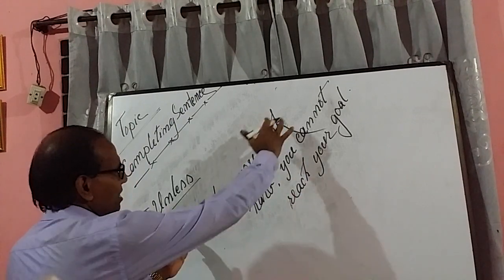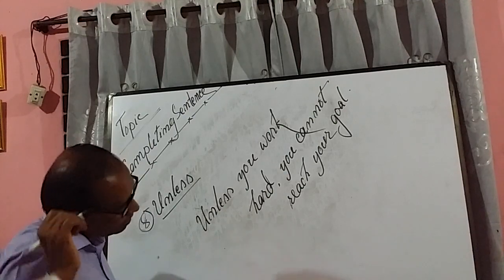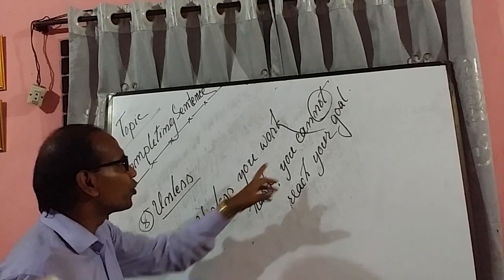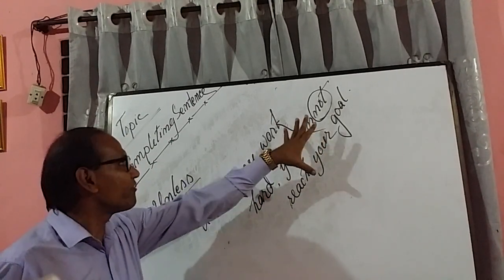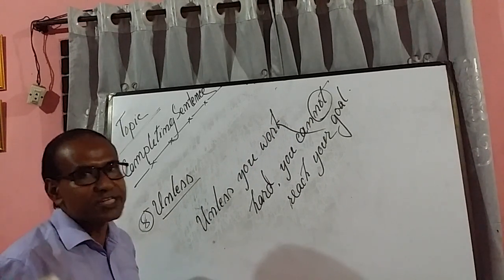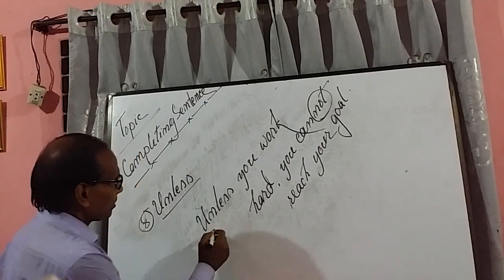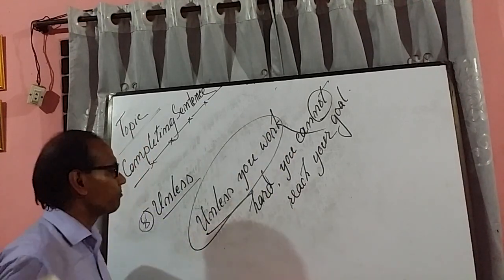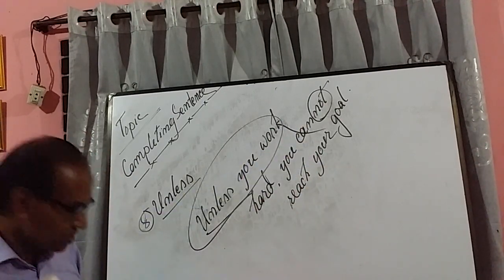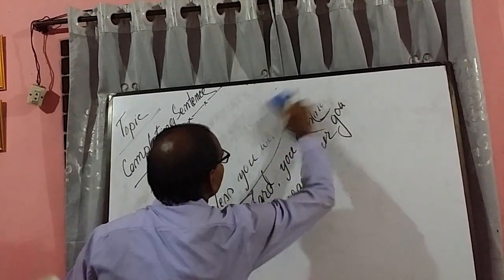Unless you work hard, it is negative. In the second part I have used definitely a negative word, cannot. Or if I don't use not, definitely I would use a negative word, not directly not, or no, or never. But the first part is definitely negative. Unless you work hard, you cannot reach your goal. That's it. Okay. Rule 8 and then rule 9.